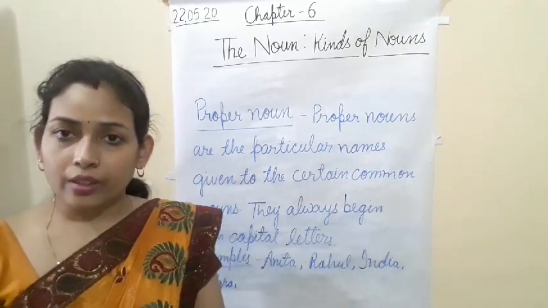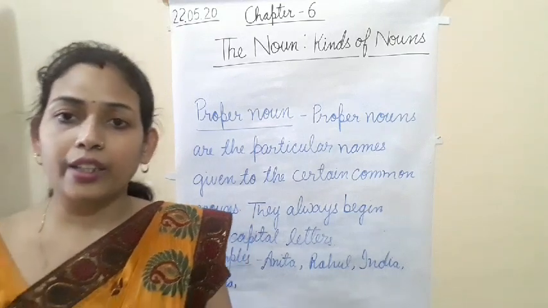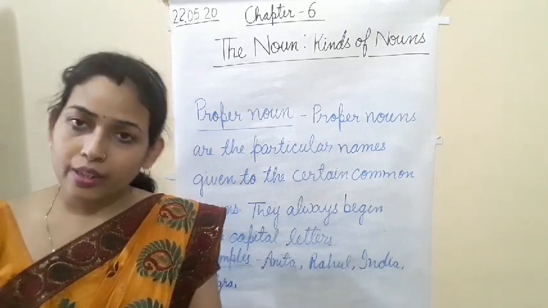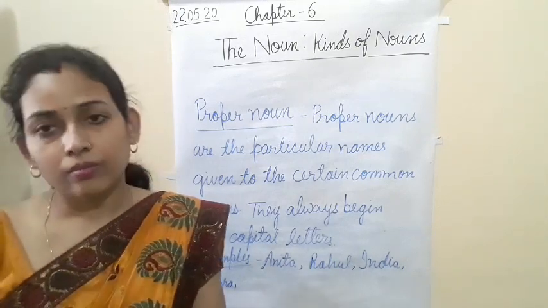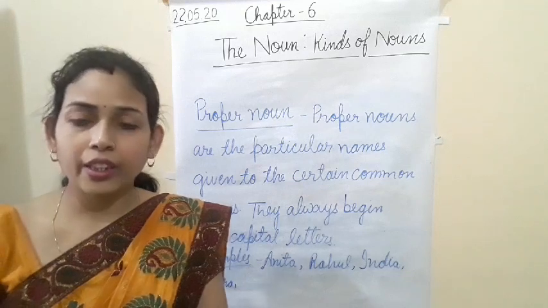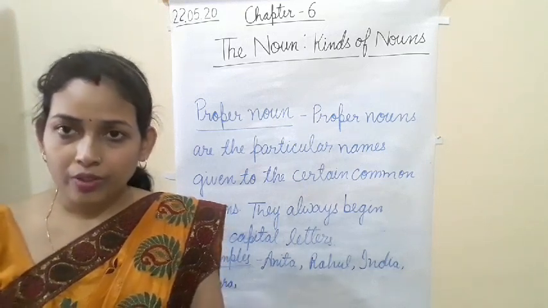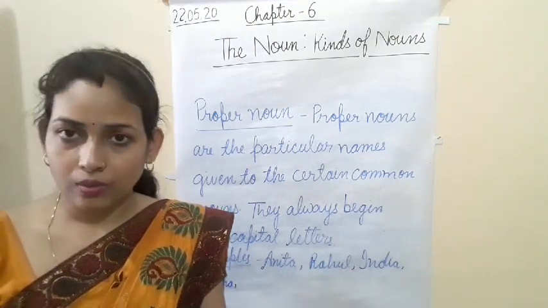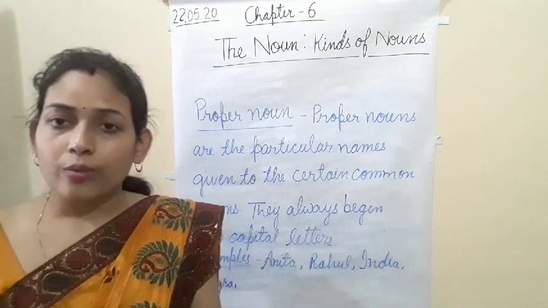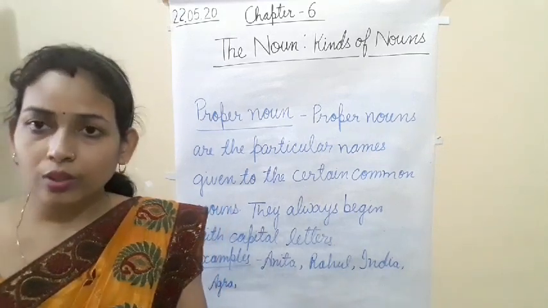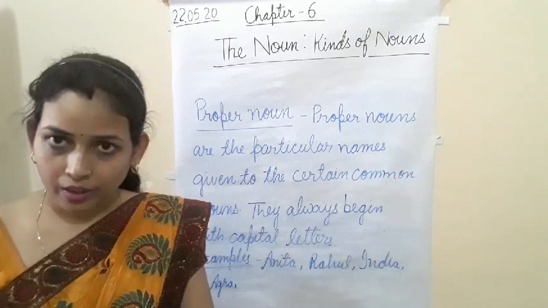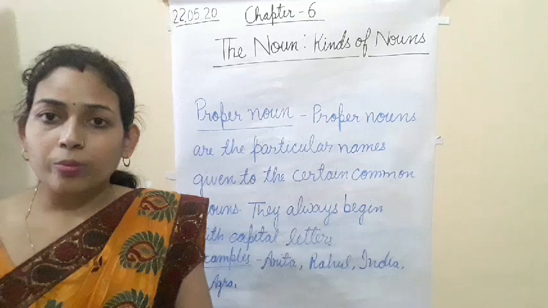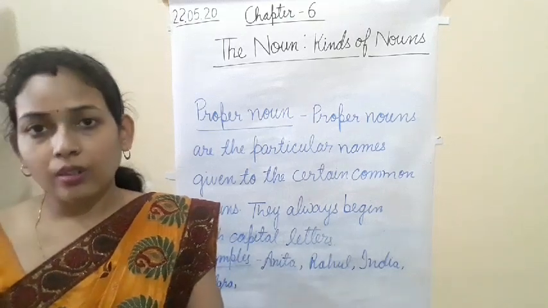Names of the countries like India, Agra. Names of cities, Lucknow, Gorakhpur, Rajasthan, any name. Names of country, names of cities, names of state, all these are proper nouns. Okay. And you have already seen, whenever we write those examples, we use capital letters. Okay. So the beginning letter should be capital in a proper noun.